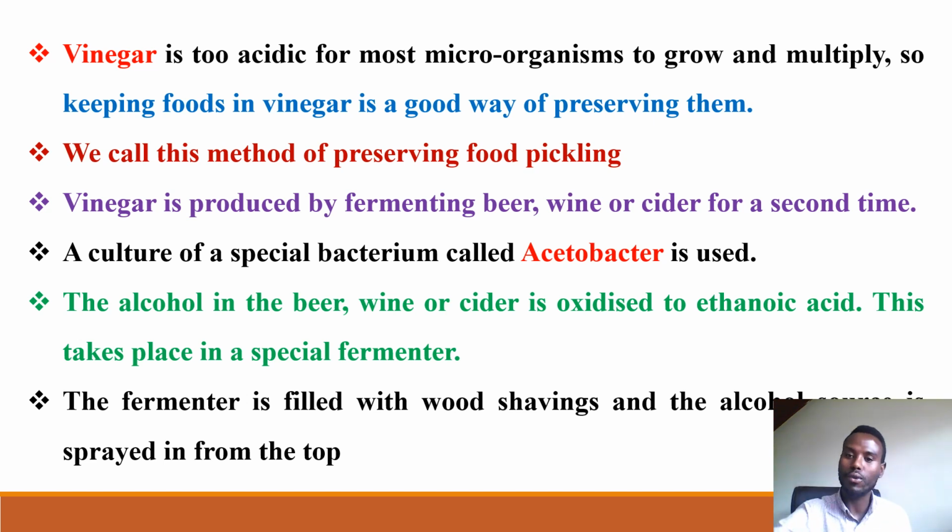We make fermentation for the second times. If you see these words, we make vinegars or make fermentation for the second times. For example, we ferment beer for the second times, wines for the second times, or cider for the second times. So when we are fermenting these alcohols for the second times, a culture of special bacteria we are using for production of vinegar is acetobacter used in production of vinegars. The alcohol in the beer, wine, or cider is oxidized to make ethanoic acids.